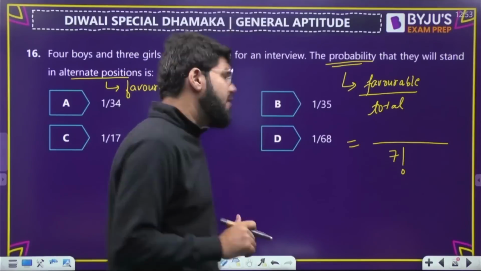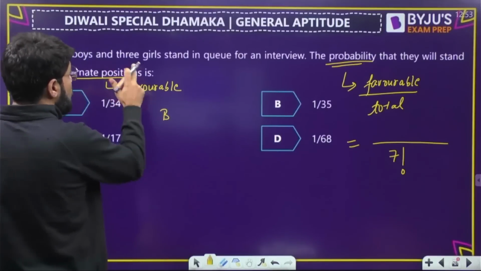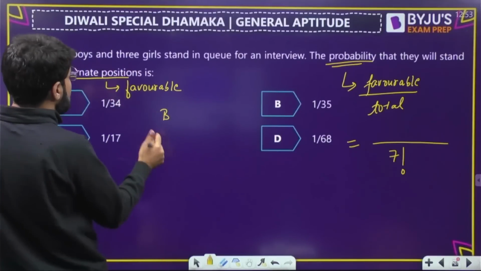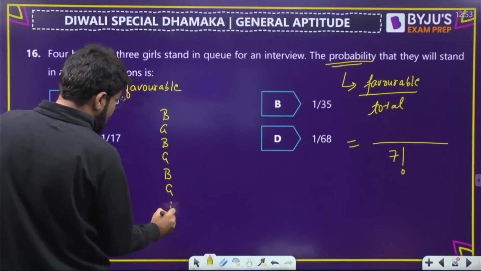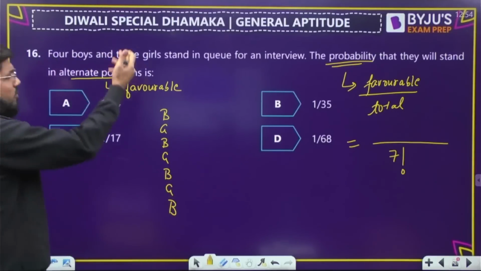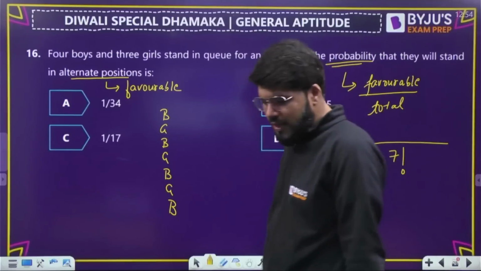But now you want alternate. Now how will alternate happen? 4 boys. Boys are more, so boys will occupy the corners. Then girl, then boy, then girl, then boy, then girl, then boy. The last will be a boy because there is one boy more than girls. Okay, this is what alternate means.